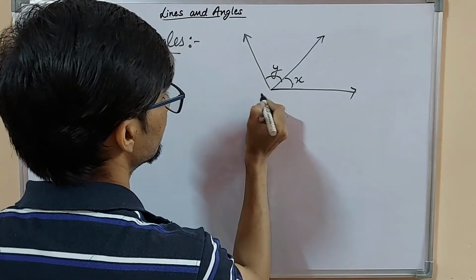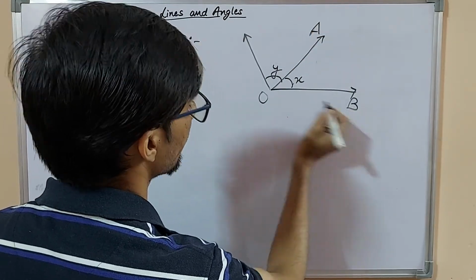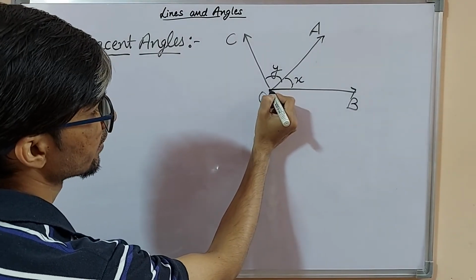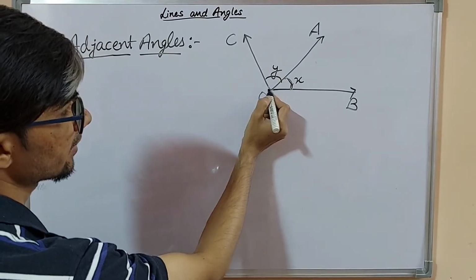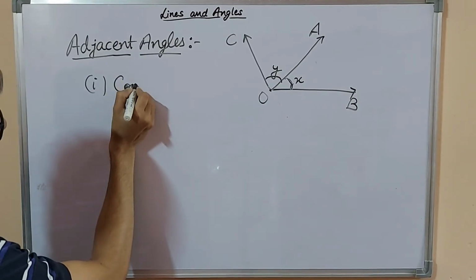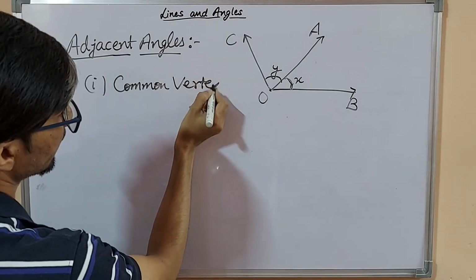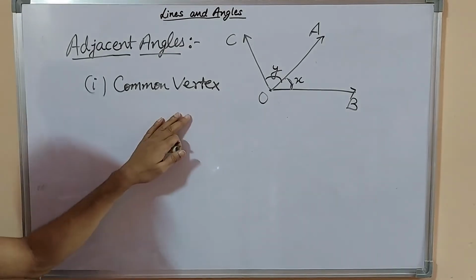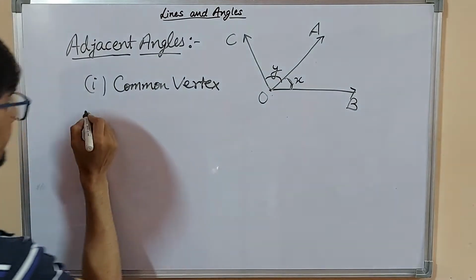Like A O B, and this is C. If both the angles have a common vertex, they have the common vertex, this, and they also have the common arm, OA.